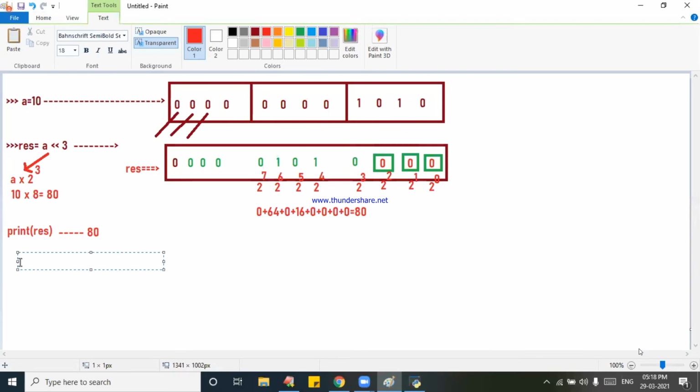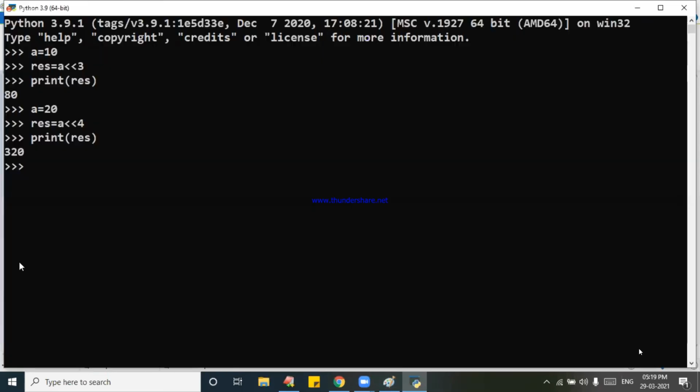Say one more answer. Directly I am writing. This is a question in a written test. 4 double less than 1. What is the output, please? Answer, please. 4 into 2 to the power of 1. That is called 8. Come back to the point. Print of 8. 4 double less than 1 is 8.